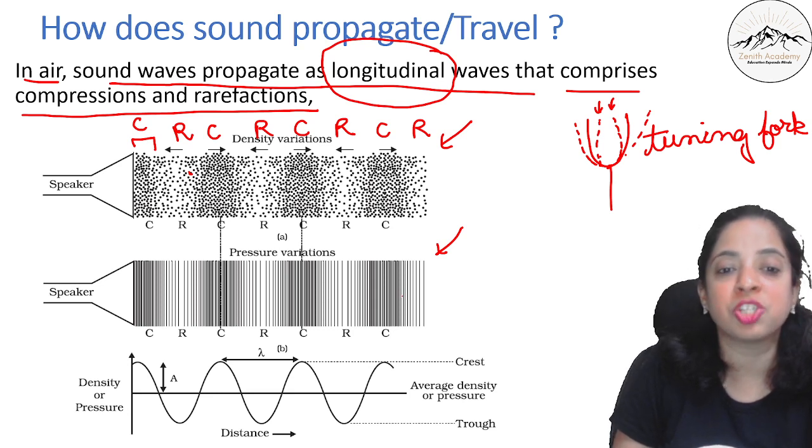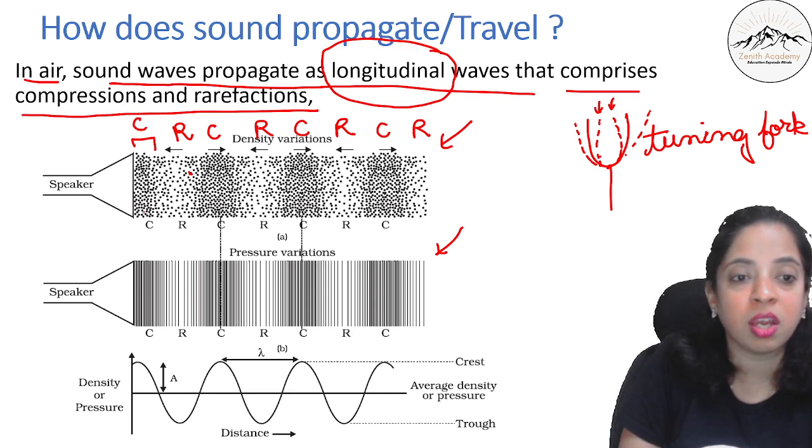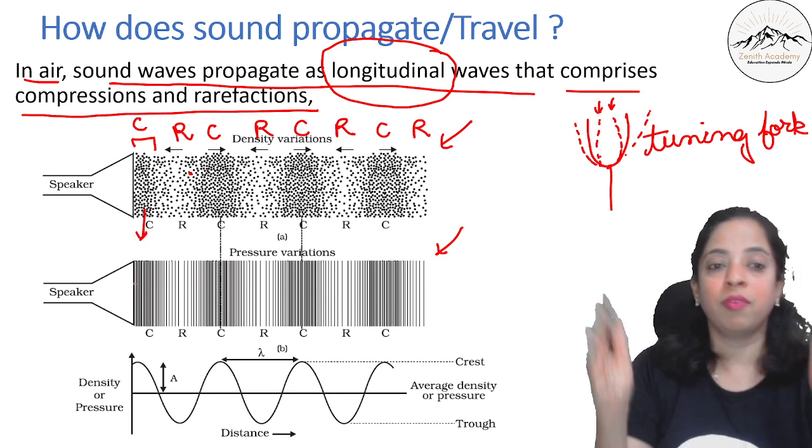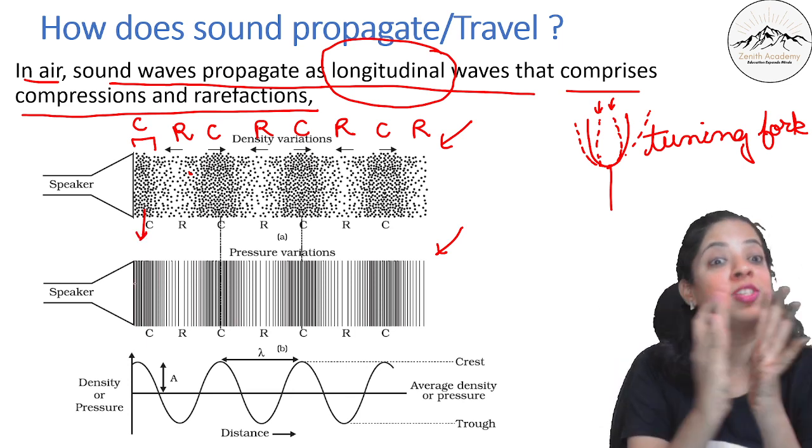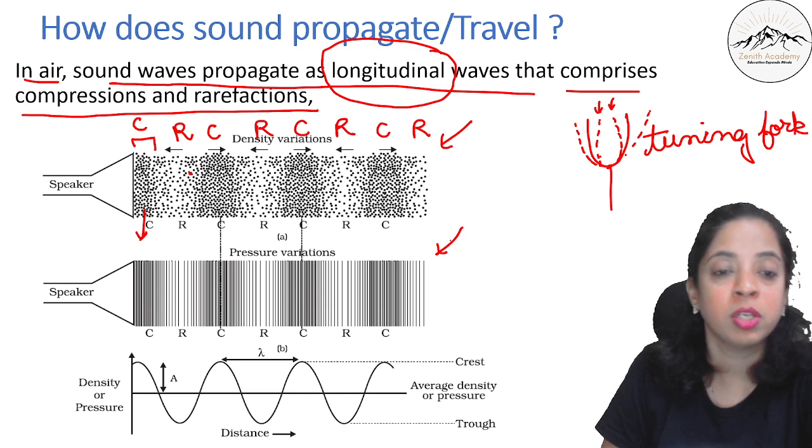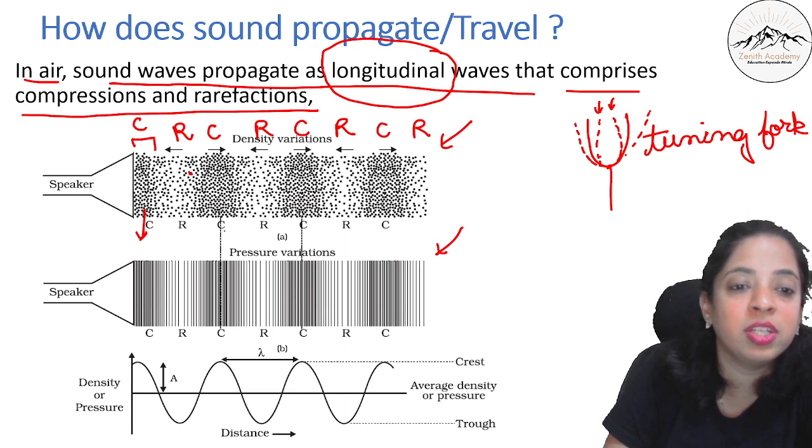So there is a pressure variation. If you see here, there is a lot of pressure. The volume is less, pressure is more, density is more. So the compression can be compared with the crest. Can you see the crest? And the rarefaction can be compared with the trough.